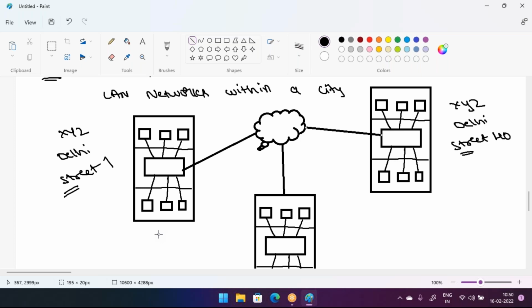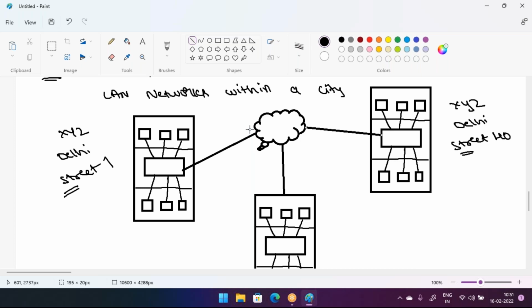Then you have to hire some workers to connect the branches. Between these two branches we have to drag the cables, we have to use the cables between these two branches. We have to do some work as well. But if I go for the ISP, it's an easy task with a limited amount.